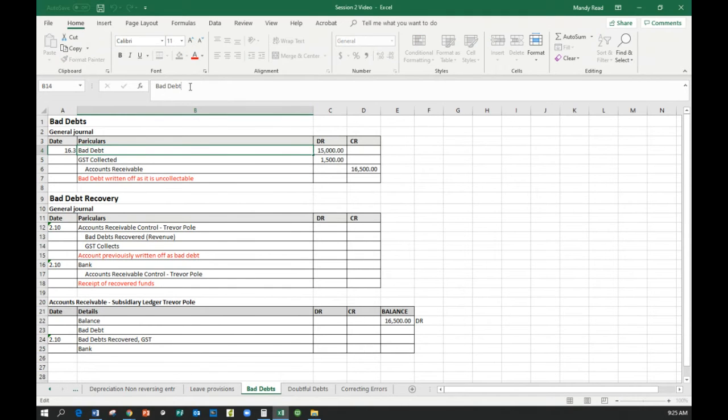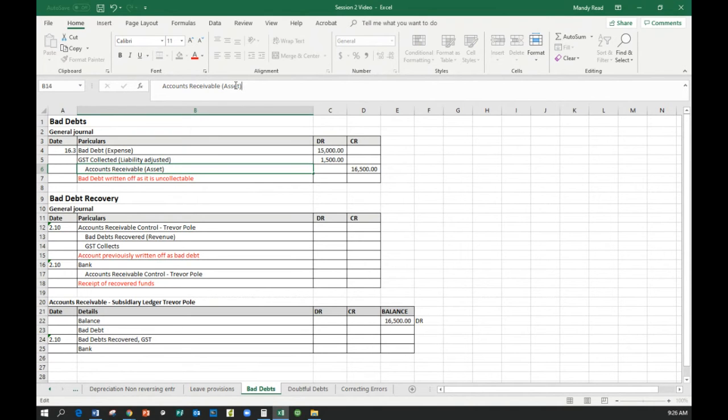Okay, so there is our general journal entry for that bad debt. So bad debt is on the debit side because it is an expense. An expense increases on the debit side. GST collected, yes, it's a liability. And we know that liabilities are on the credit side when they're going up, but this is a liability that's going down. We no longer owe this to the ATO because we're never going to receive the money. So it's a liability, and I like to always just say a liability adjusted. Okay, so it's the liability going down.